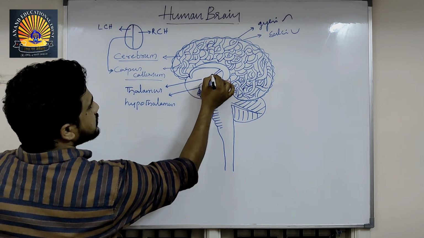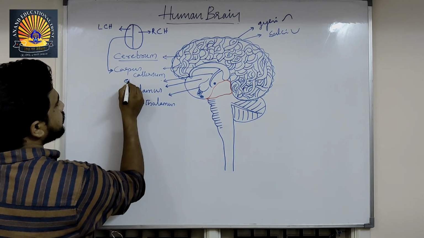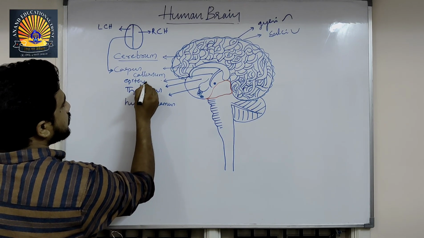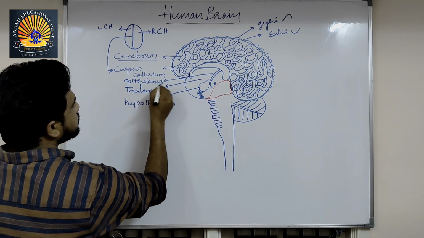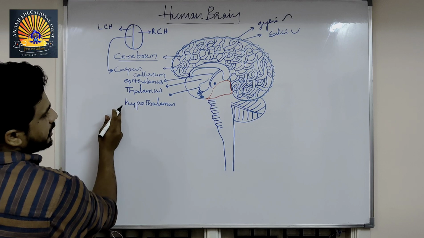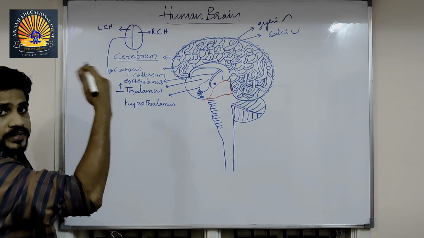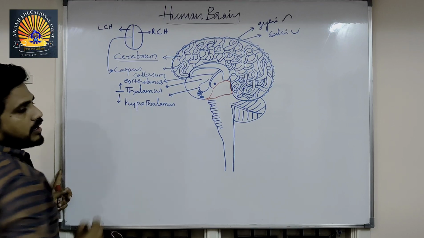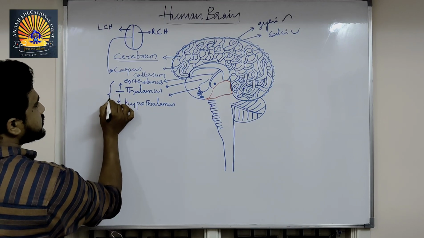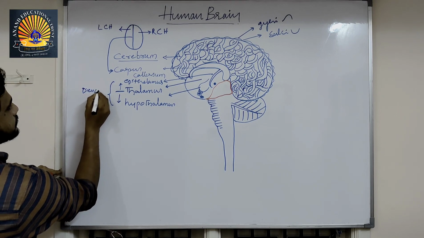Above the thalamus, there is a part called epithalamus. Epithalamus, thalamus and hypothalamus. Thalamus is like this. Above that, epithalamus. Below that, hypothalamus. All these three are called diencephalon.